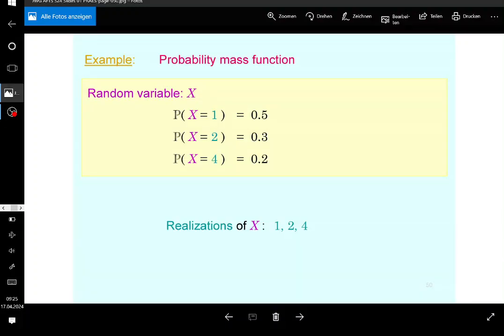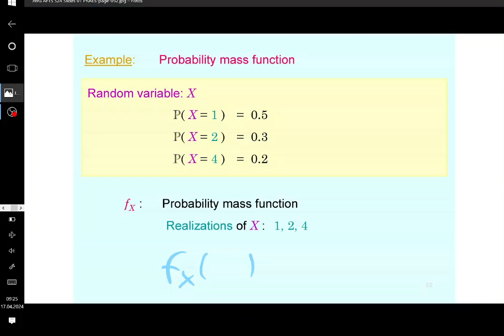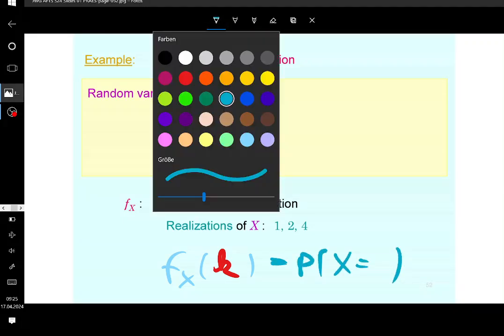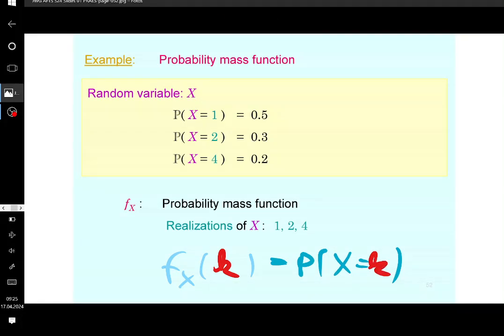All right, guys, so then, of course, there is a probability mass function, which you're going to see. I call this fx, or f of x. This is going to give you the probability that the random variable is equal to a certain value. So let's say you take the probability mass function at point k, so you put in the value k. This is going to be the probability that the random variable is exactly equal to that value. And that's what it's going to be about.